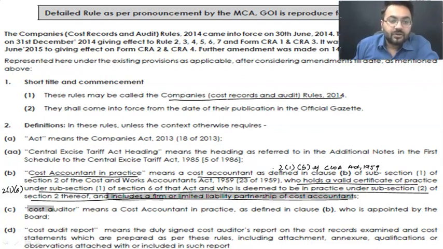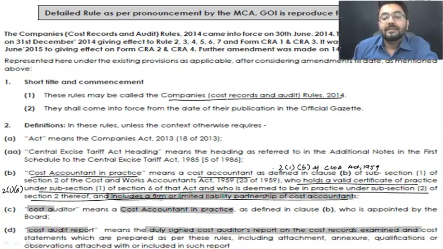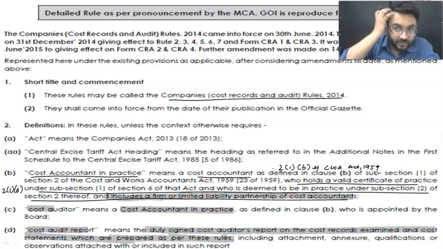So next is, what is a cost auditor? A cost auditor means a cost accountant in practice, very simple, who is appointed by the board. What is a cost audit report? A cost audit report means a report given by the cost auditor after examining the cost records, and after that, whatever statement he gives, just like after checking your results, your examiner gives you a statement. So what happens generally after that? You have a particular cost auditor who checks your cost records, and after that he gives a statement whether the cost records are up to the mark or not.